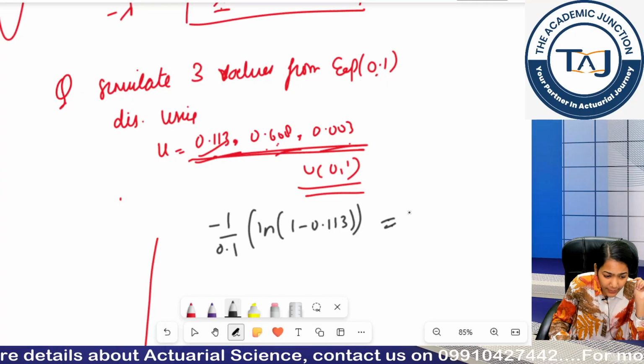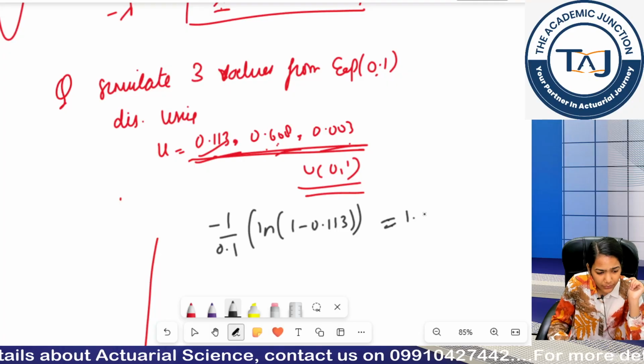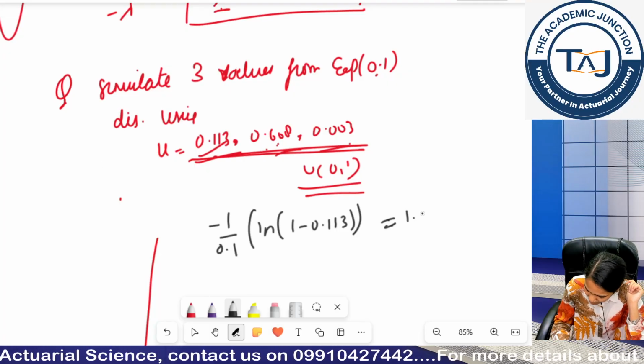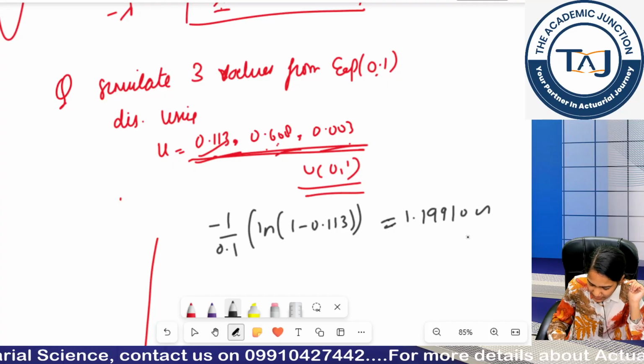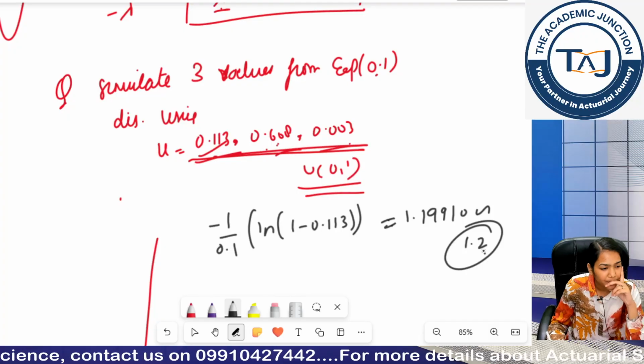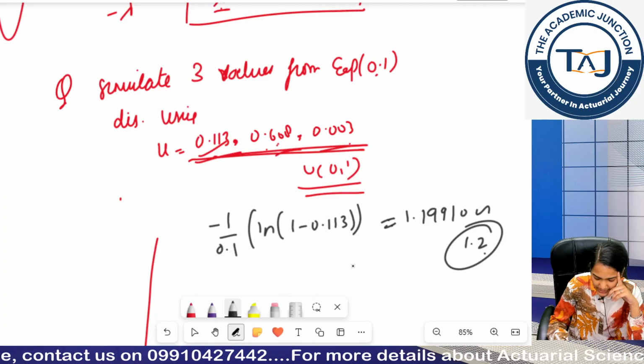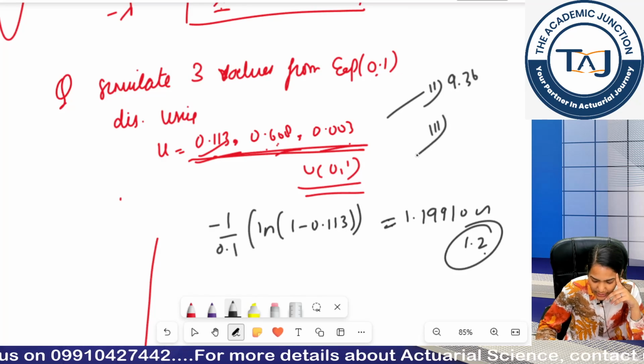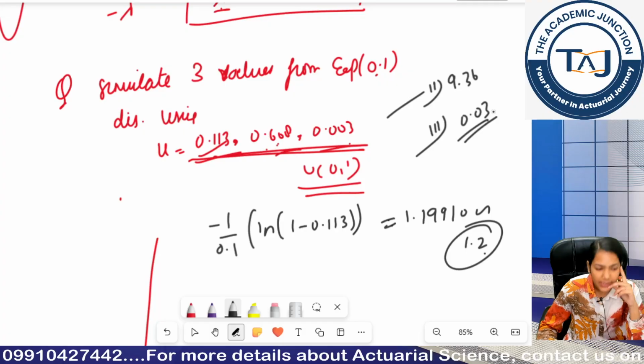So I am getting 1.19910, which is approximately 1.2. Okay, similarly you can get the second and third answers. The second answer comes out to be 9.36 and the third one comes out to be 0.03.